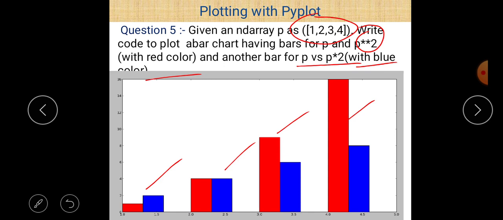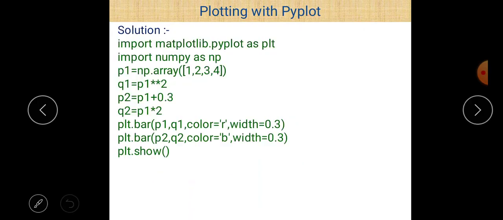The value of P is given. In the first case, the bar graph is related to P and P power 2, and the second is against P versus P multiplied by 2 with blue color. Okay. So first of all, import all the necessary libraries. Just write import matplotlib.pyplot as plt and numpy as np. It is also required because here we want to use the array method. So first of all, p1 is equal to np.array of 1, 2, 3, 4.